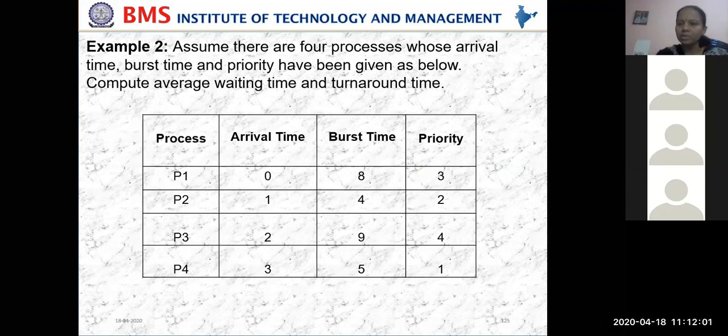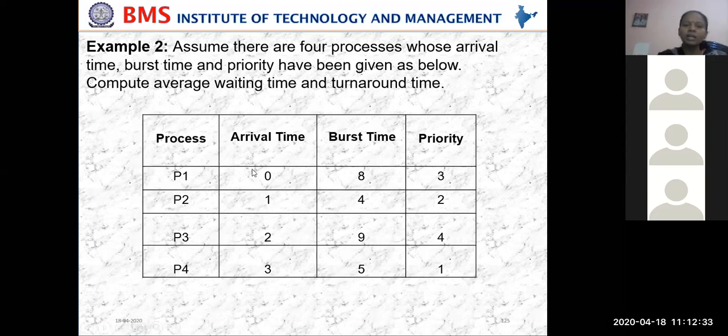In the earlier example, what was the assumption? All processes arrived in the ready queue at the same time. Yes, that was the assumption, and because of it we were able to execute based on priority. But this time in this example, what is extra? Each process arrives in the ready queue at a different time.